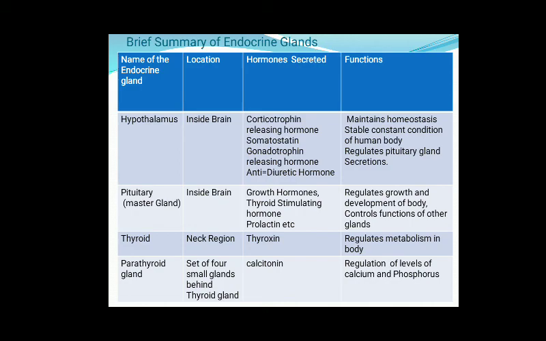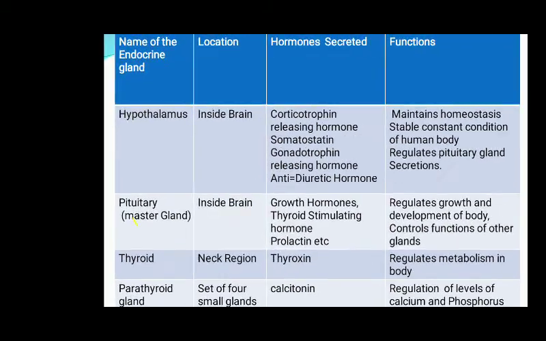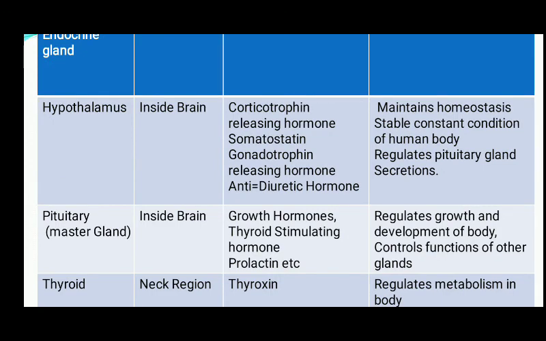First is the hypothalamus. What is the hypothalamus gland? This hypothalamus gland is located inside the brain. It secretes hormones known as corticotrophin releasing hormone, somatostatin, and gonadotrophin releasing hormone, and the hypothalamus helps in collecting information from other regions of the brain and from blood vessels that are passing through our brain.